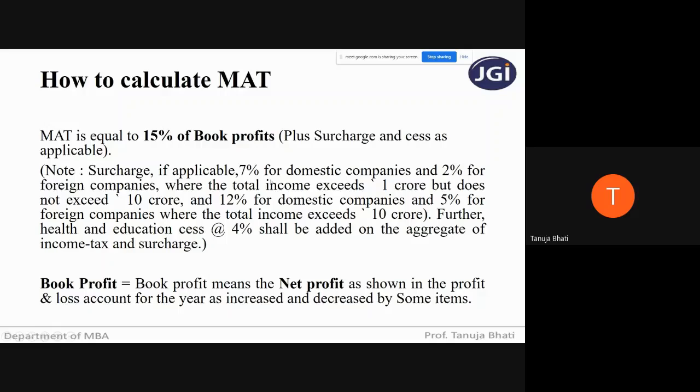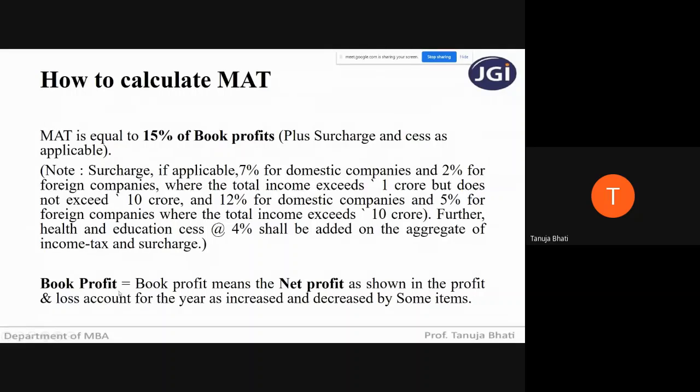Surcharge will be applicable only when the total income of a domestic company exceeds 1 crore but does not exceed 10 crore. The surcharge applicable is 7%, and 12% is applicable when the total income exceeds 10 crore. So remember students, only when the company's total income exceeds 1 crore, then surcharge at the rate of 7% will be applicable. And when the income exceeds 10 crore, then 12% surcharge will be applicable, and 4% cess is in all the cases.